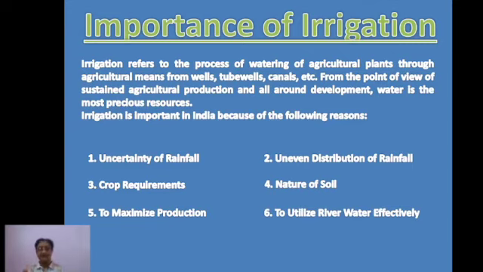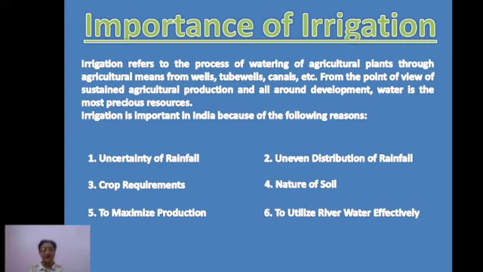What is irrigation now? Irrigation refers to the process of watering agricultural plants or crops through various ways, like wells, tube wells, canals, etc.